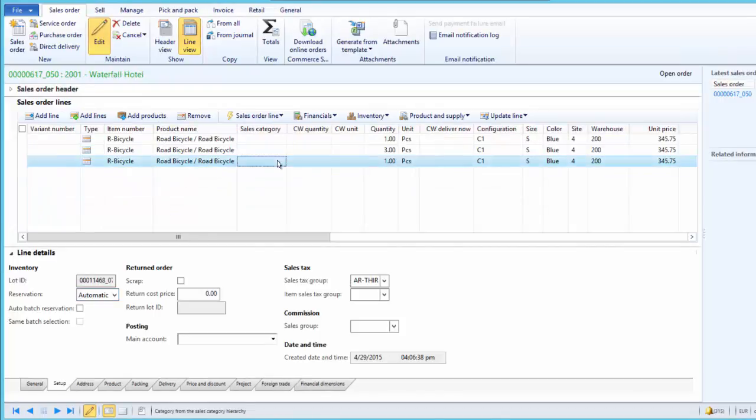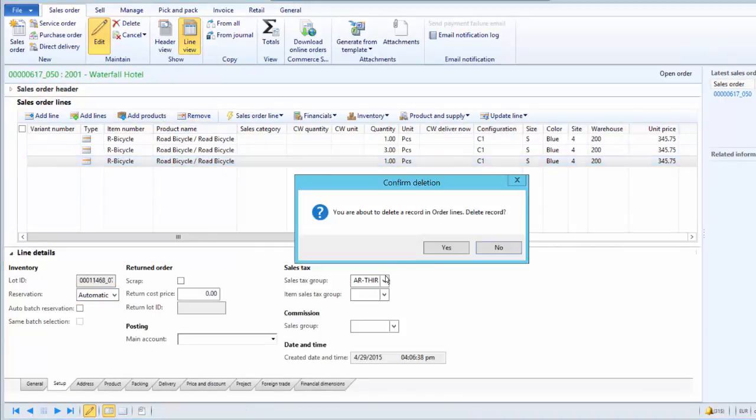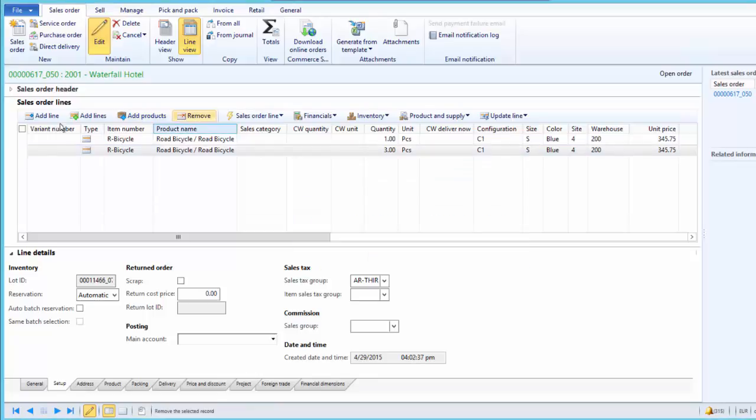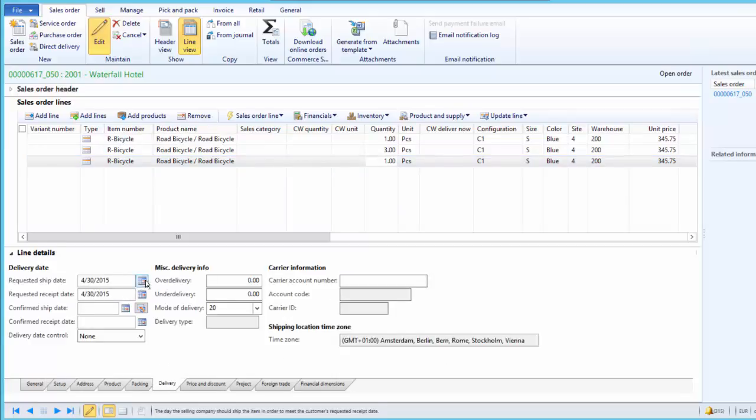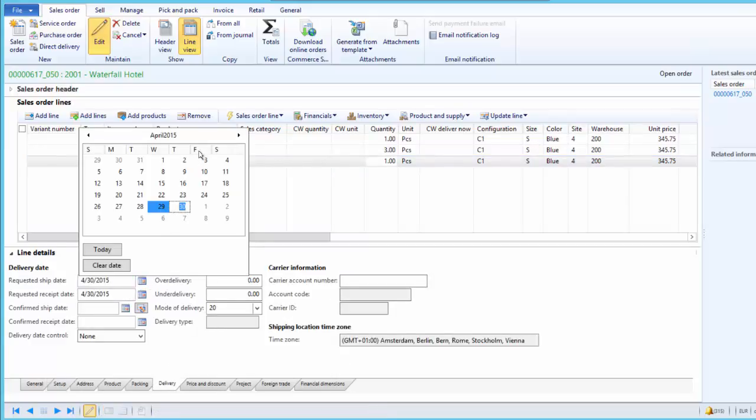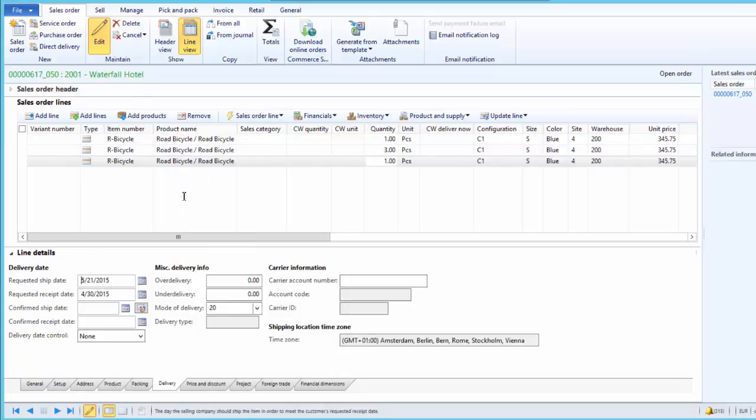We will delete this sales order line, and we will add a new sales order line, and here it's for 1 piece, and set the reservation as automatic, and the delivery date here we will set after 20th of May. So May, and that is 21st of May. So it should get reserved against the B6 on saving the sales line.